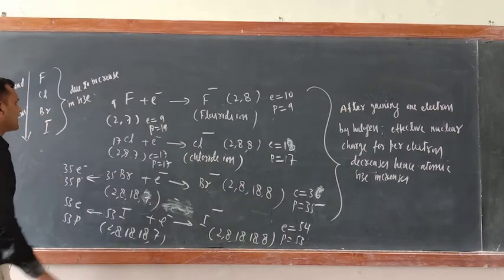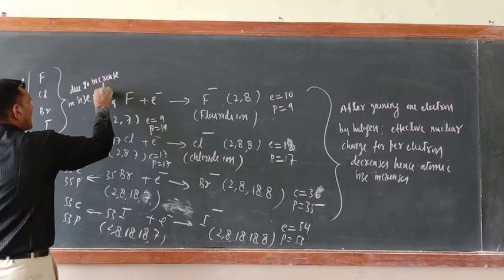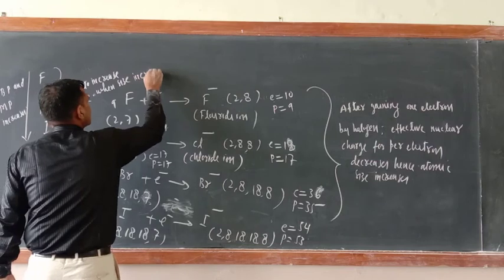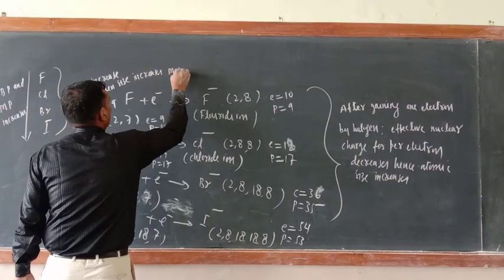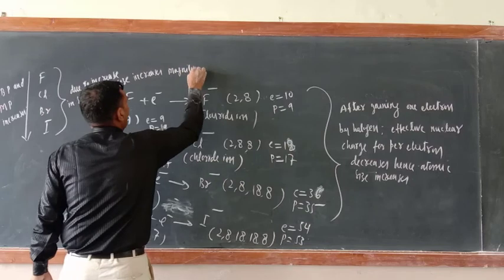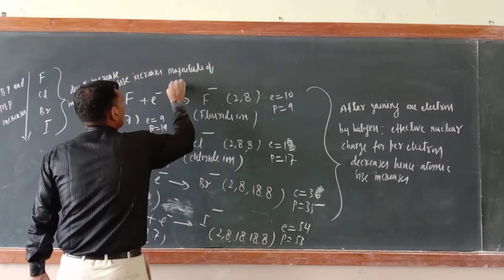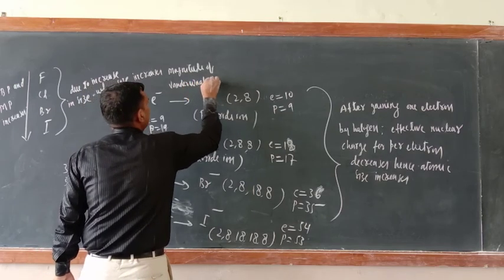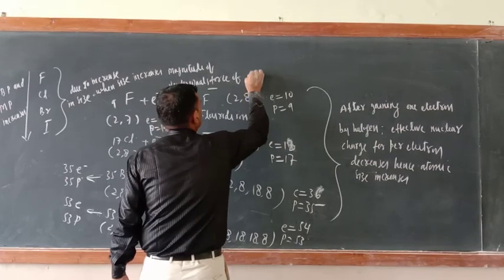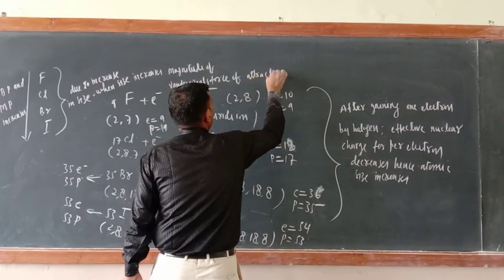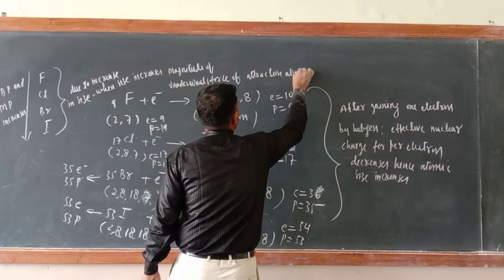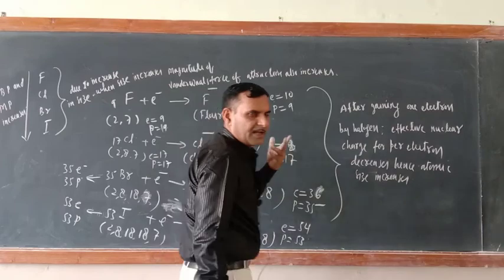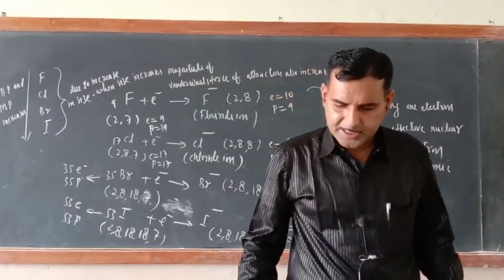When size increases, the magnitude of van der Waals force of attraction also increases. That is why down the group melting and boiling point increase.